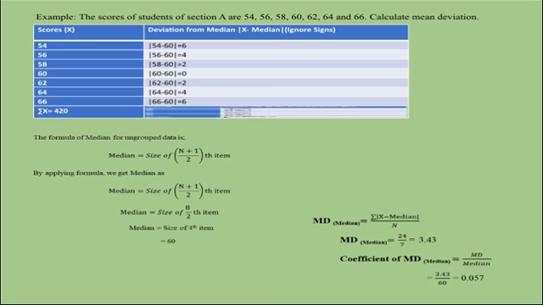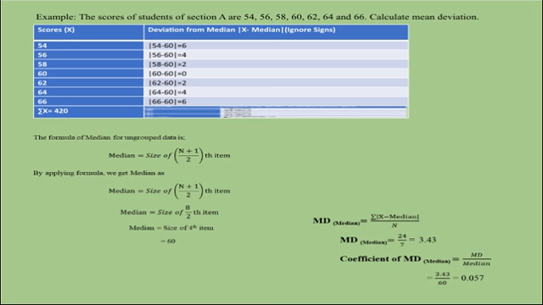Now, in order to calculate mean deviation, we have to put the values of deviation from median and total number of observations in the formula, that is MD = Σ|x − median| / n, which is equal to 24 divided by 7. That is, our mean deviation is equal to 3.43.